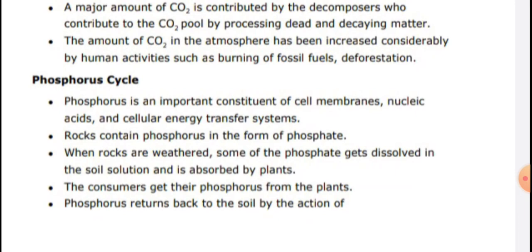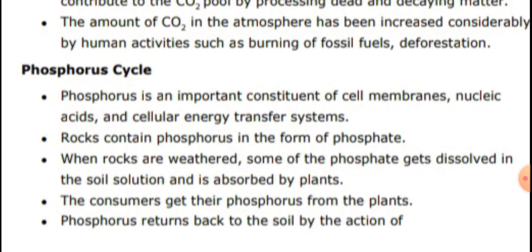Next is phosphorus cycle. Phosphorus is an important constituent of cell membranes, nucleic acids, and the cellular energy transfer system. Rocks contain phosphorus in the form of phosphate. When rocks are weathered, some of the phosphorus gets dissolved in the soil solution and is absorbed by plants, and consumers get their phosphorus from the plants.